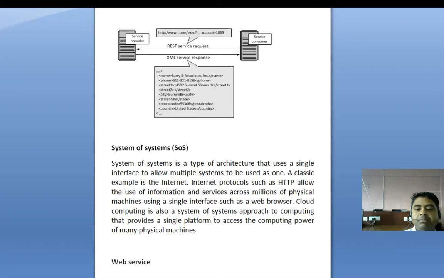And there are some resource methods to be used to perform the desired transitions. If we say that the resource method is HTTP GET or PUT or POST or DELETE, then this is wrong. These are not resource methods.